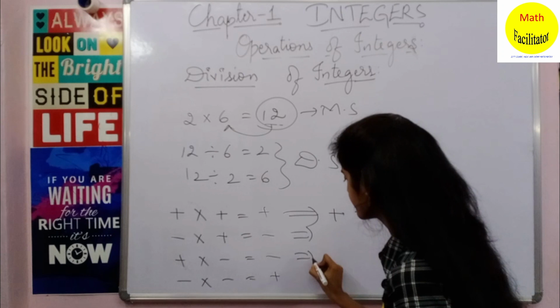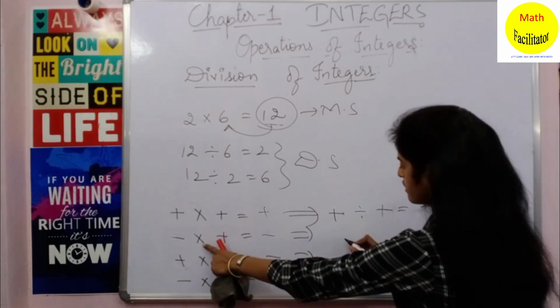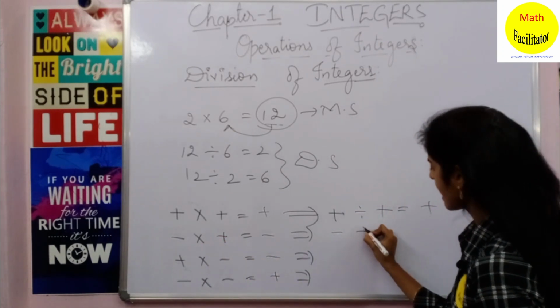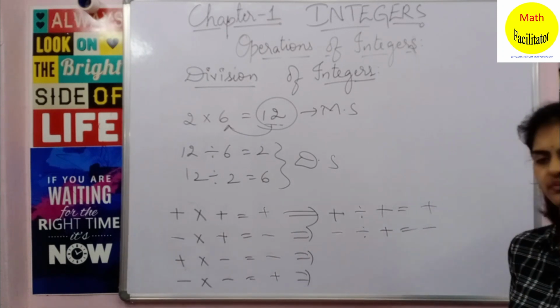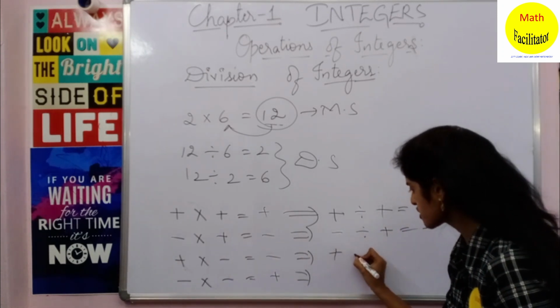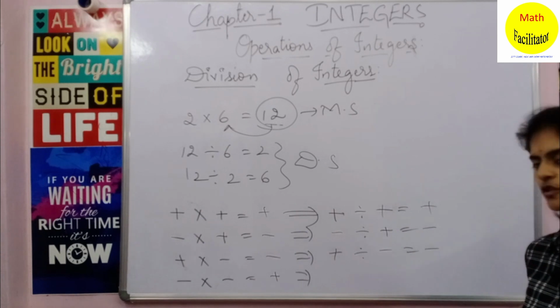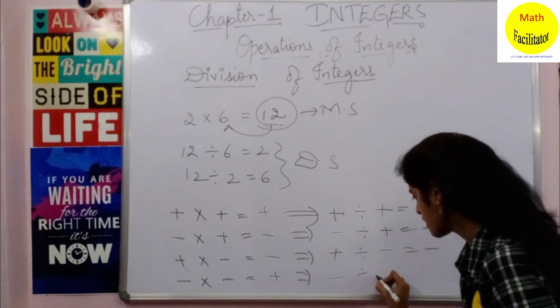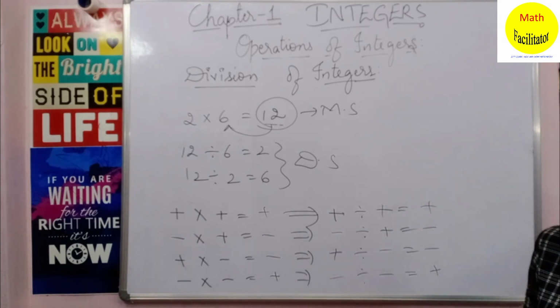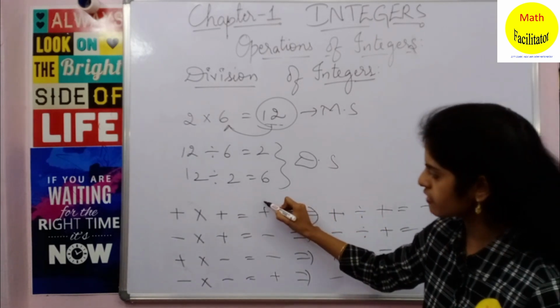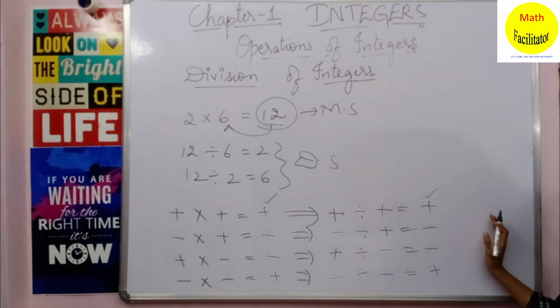If you divide a negative number and a positive number, you get negative. If you divide a positive number and a negative number, you get negative. If you divide two negative numbers, you get positive. Clear? So the same rules of multiplication are applicable for division also.